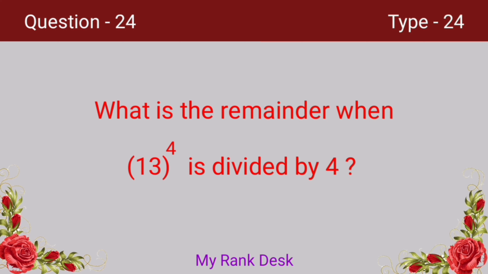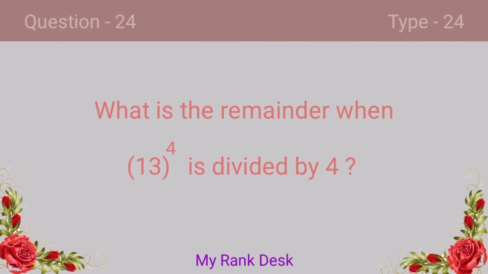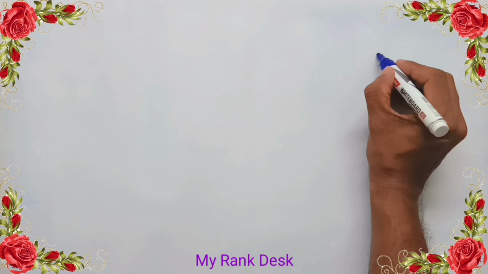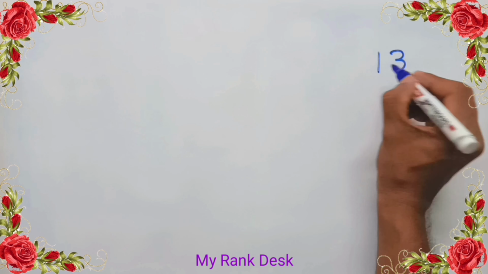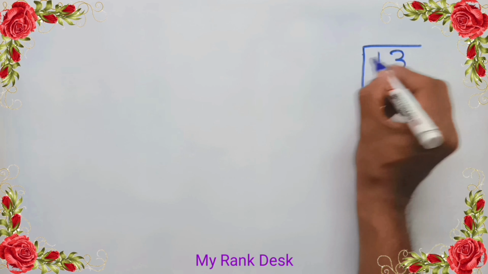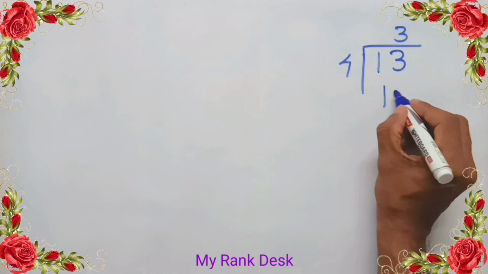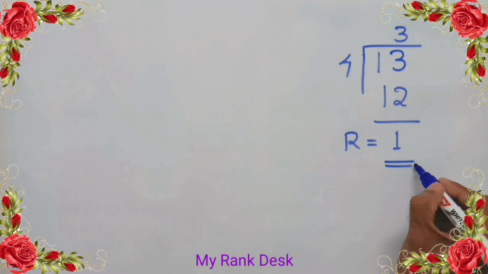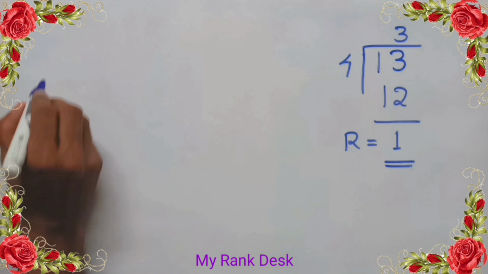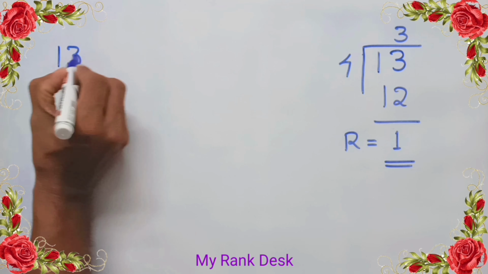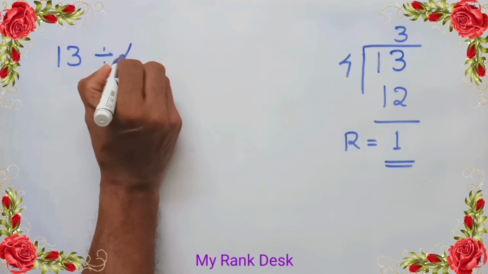What's the remainder when 13 raised to 4 is divided by 4? Let's see how we can solve this problem. Divide 13 by 4. 3 into 4 equal to 12. 13 minus 12 equal to 1. On dividing 13 by 4, we get remainder 1.